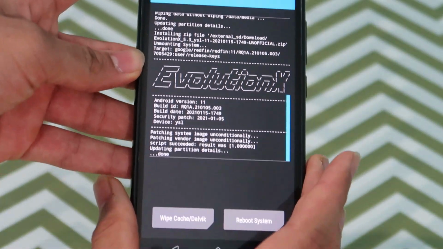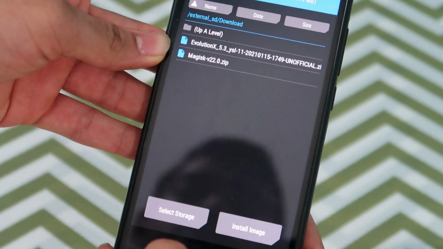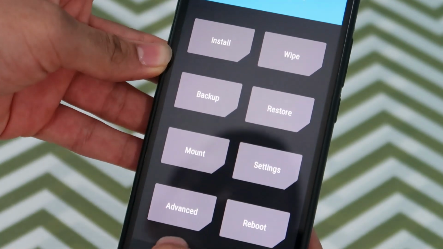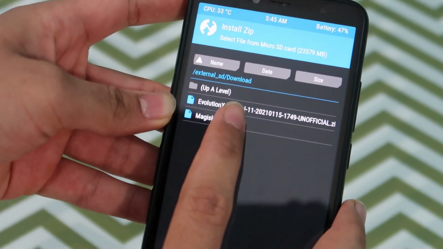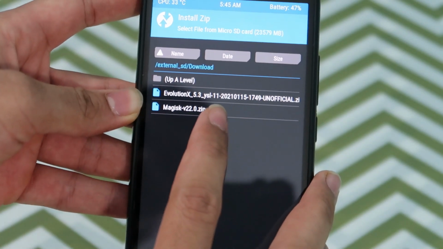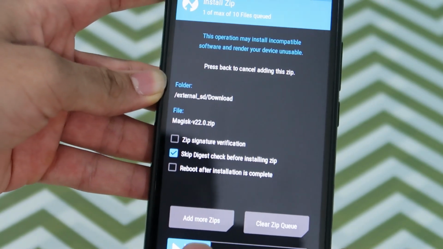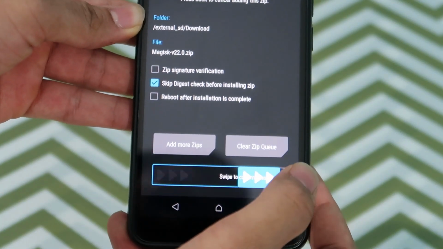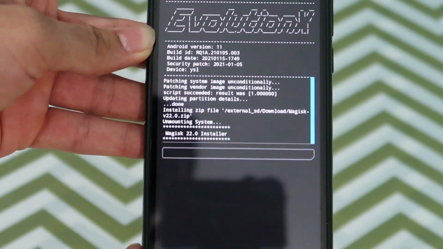As you can see, it says done. So let's go back, and we have to once again install the Magisk version 22.0 zip, because it helps to root your device. So let's swipe to flash the file.